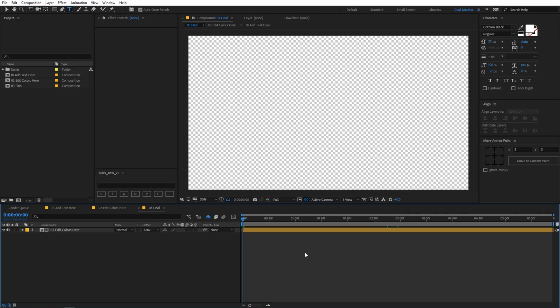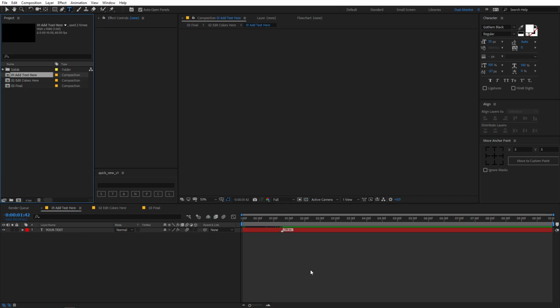And now let's see how to edit this template. Alright, so once you download this template, you will get a zip file and you will have to extract it. So after extracting, you can open up the project file in After Effects. Once you open up the After Effects file, you will get these 3 comps. So you can just double click and open up the first comp.